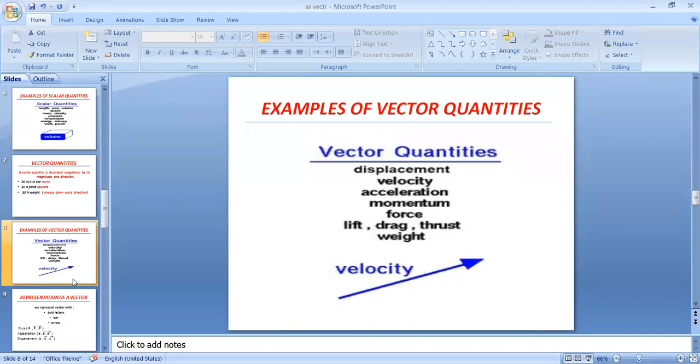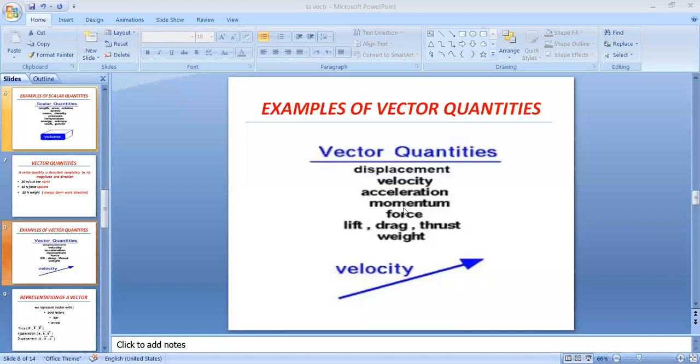Displacement. If there is no specific direction for any length, it is called distance. But if there is a specific direction, it is called displacement. If you are saying that you are moving 20 meter, it is your length and called distance.